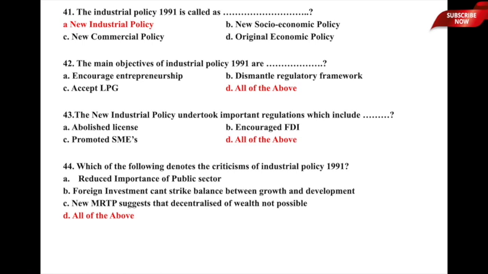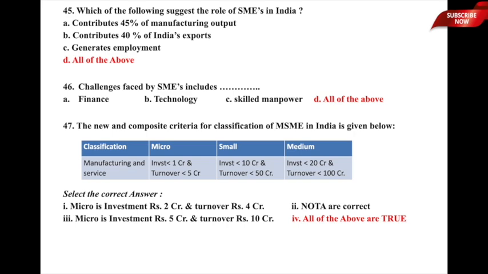All of these points, that is, reduce importance of public sector, foreign investment cannot strike balance between growth and development, and the new MRTP or monopolies and restrictive trade practice suggests that decentralization of wealth is not possible. So, option D, all of the above, is the correct answer to this particular question. Let us now look at the next question.